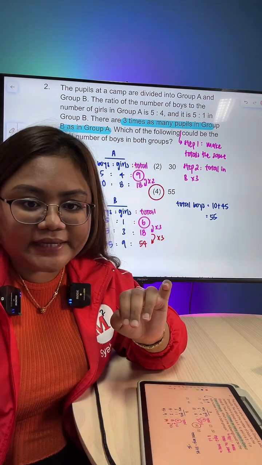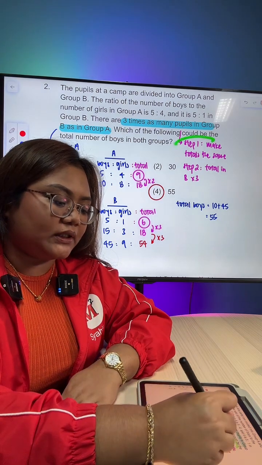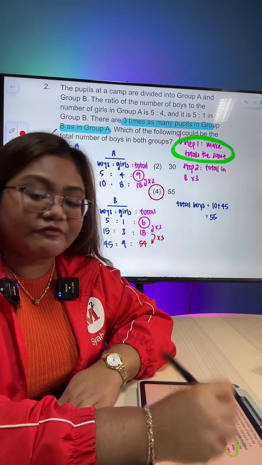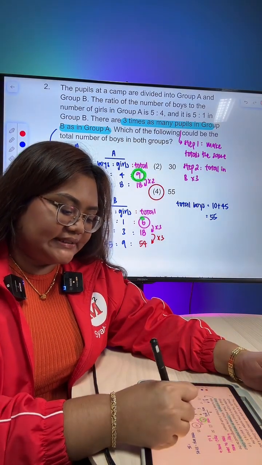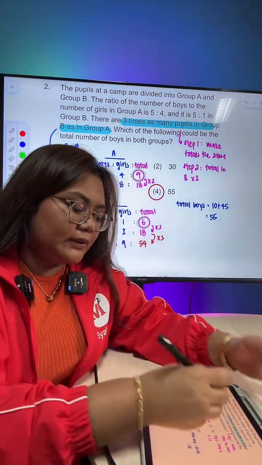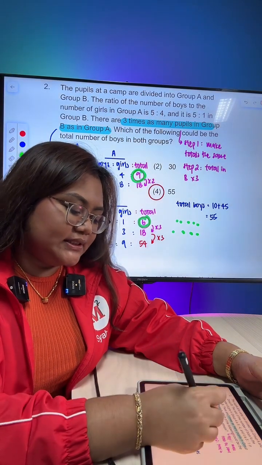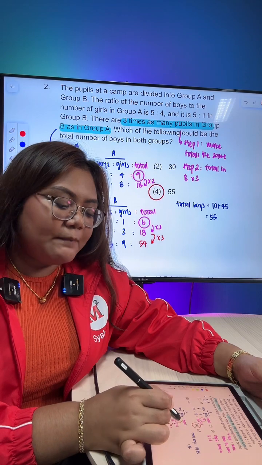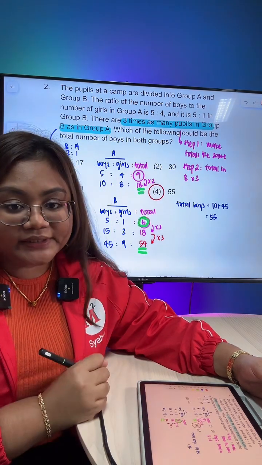Question number 2 that I've gotten here: why group A multiply by 2? Because we want to make the totals for A and B the same first. It's like a little shortcut. If I got 1 is 9, 1 is 6, I need to slowly look for the multiples of 9 and multiples of 6, until I have a multiple of 6 that is triple that of the multiple of 9.